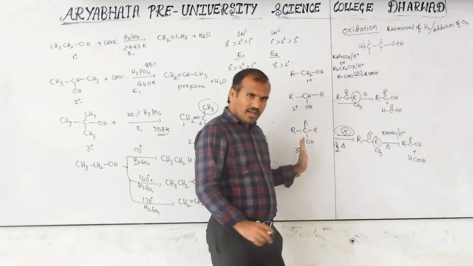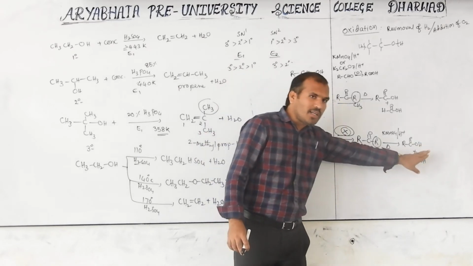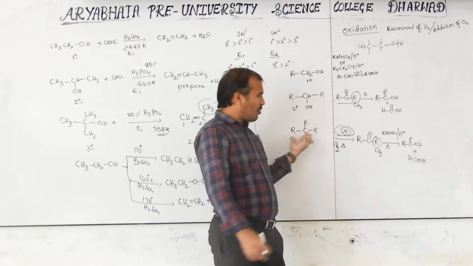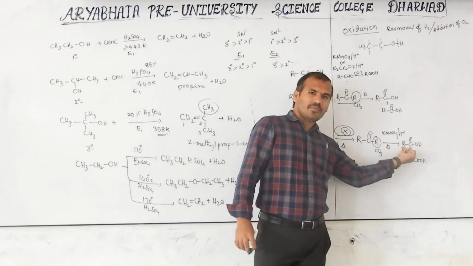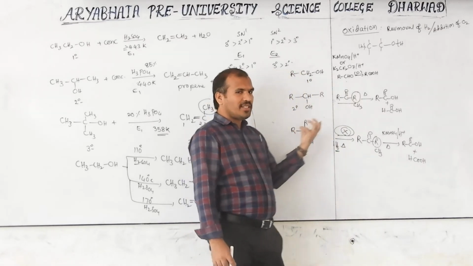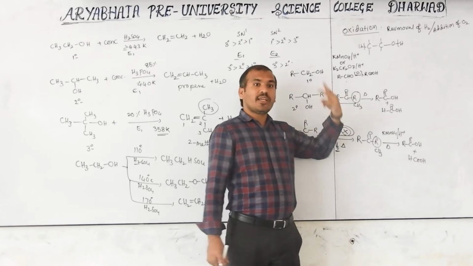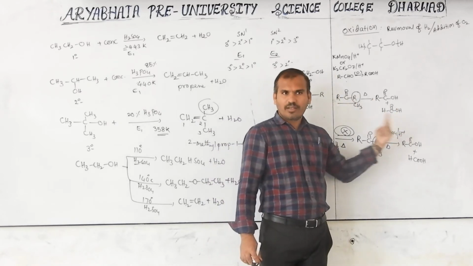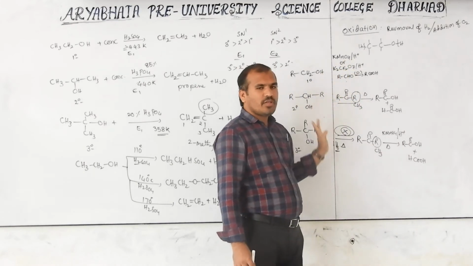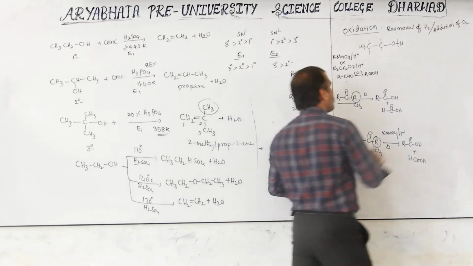If tertiary alcohol reacts under drastic conditions, the formed alkene has how many carbons less? 2 carbons less. Here 4 is there. Here how many is there? 2 is there. Okay? If they ask the question, tertiary alcohol at drastic condition gives a ketone. How many carbons less? One. But carboxylic acid, 2 carbons less. Got the concept? Maybe KMnO4 or K2Cr2O7 also. This is one of the oxidizing agents.